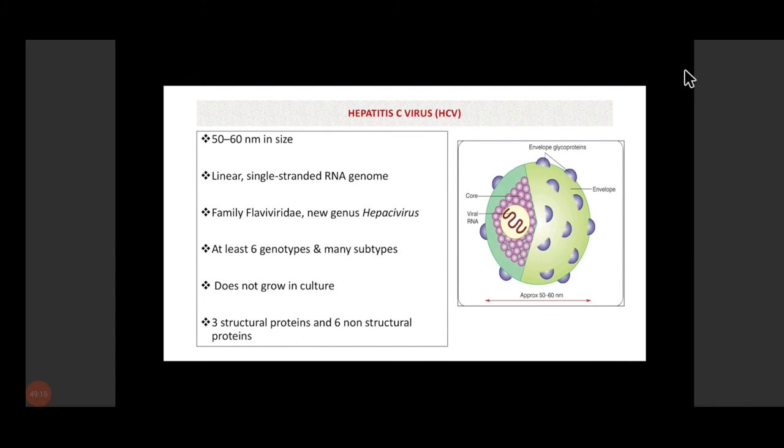So hepatitis C virus. Now coming to the hepatitis C virus, it is an RNA virus, as I told you. It is a single-stranded RNA virus with a positive sense genome. It belongs to family Flaviviridae, and there are at least 6 genotypes. Genetically, it is very diverse, and it has various subtypes. It does not grow in culture, and it has 3 structural proteins and 6 non-structural proteins. This is showing the structure of hepatitis C virus, and it is also an enveloped virus.